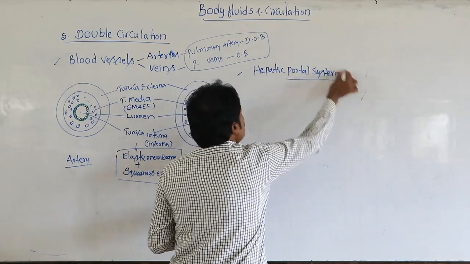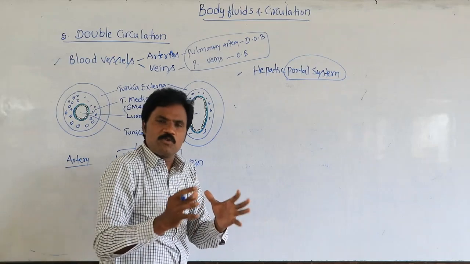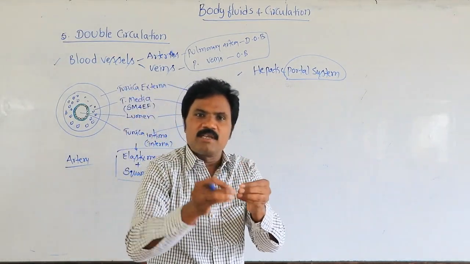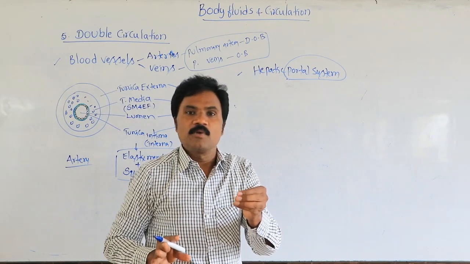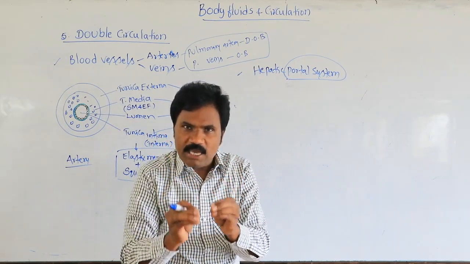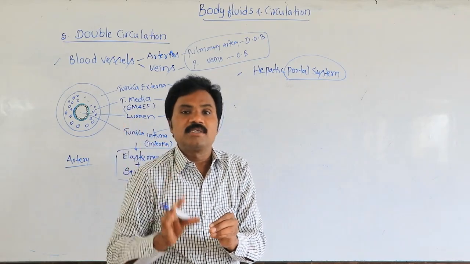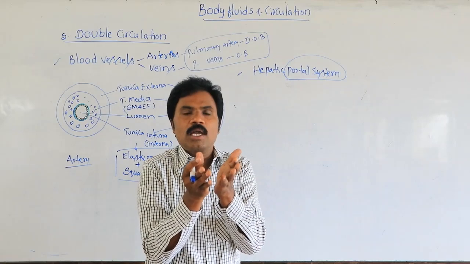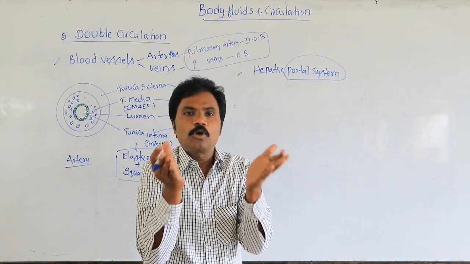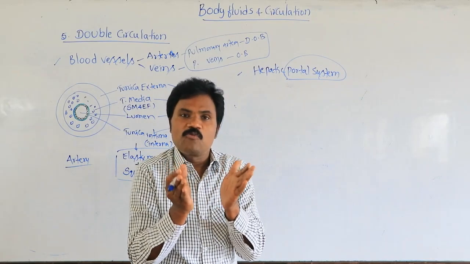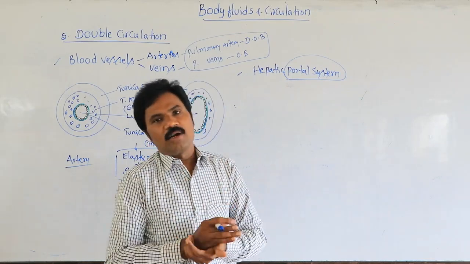So what is meant by a portal system? The blood vessels which begin from capillaries and end with capillaries. A group of vessels collectively forms the portal system.